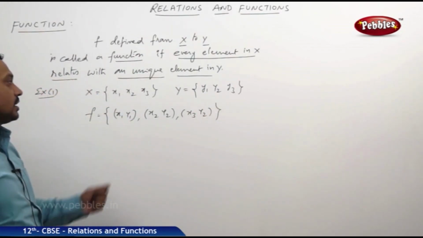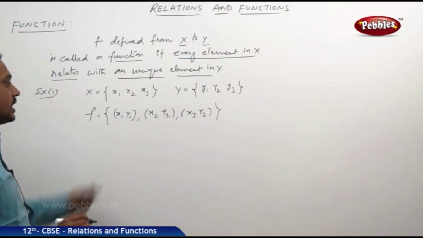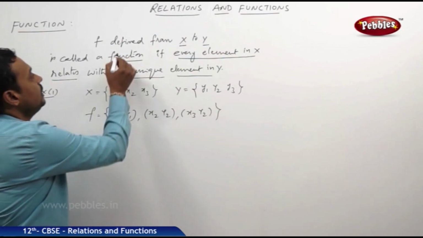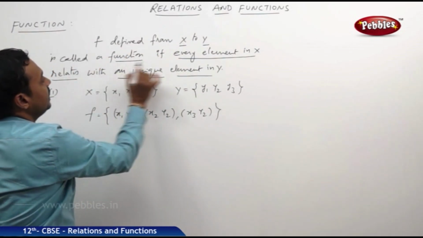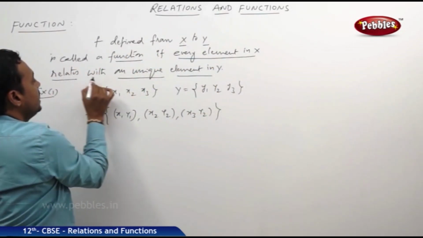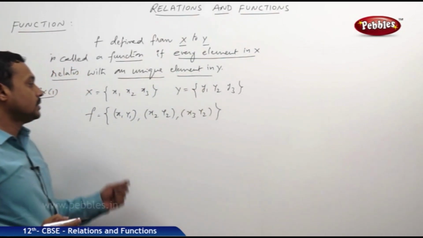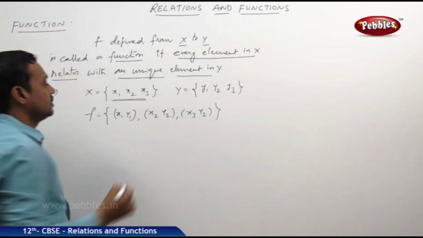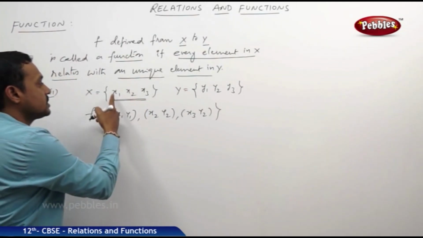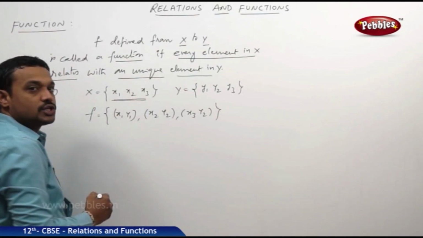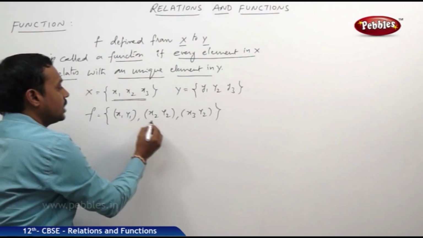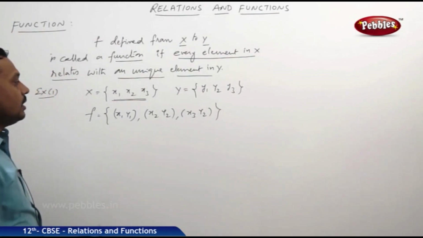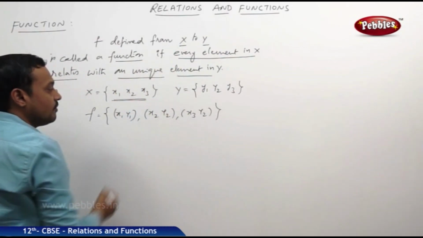Now this is a relation defined from x to y. Now let us check whether it is a function or not. According to the definition, every element in x relates with a unique element in y. Here, what are the elements in the domain x? x1, x2, x3. Now see, x1 is related to y1, x2 relates to y2, and x3 to y2. So that definition is verified here.